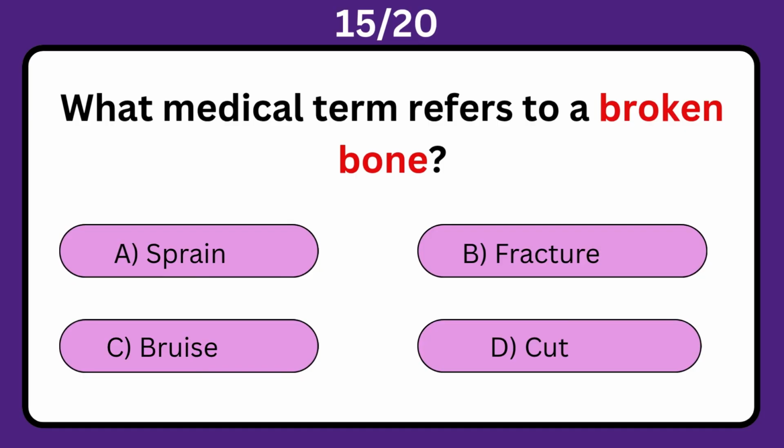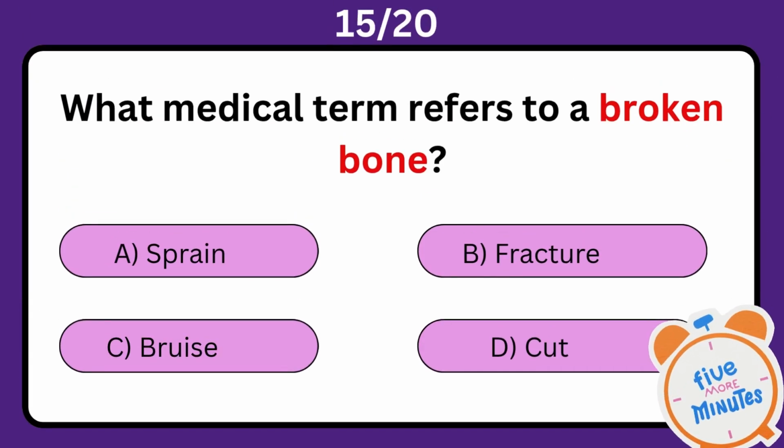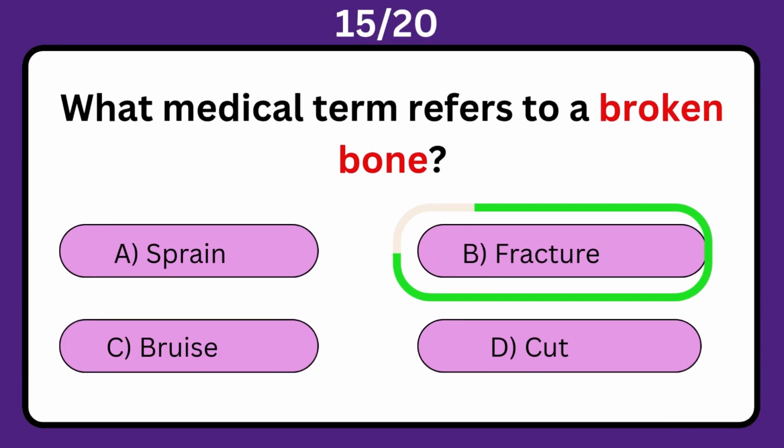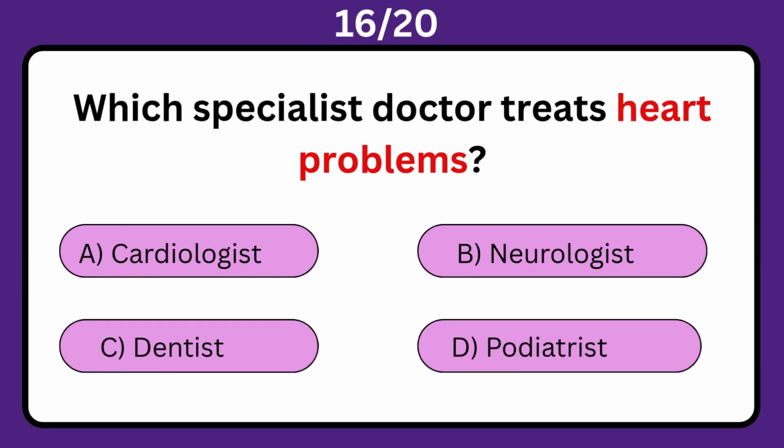What medical term refers to a broken bone? A. Sprain. B. Fracture. C. Bruise. D. Cut. The correct answer is B. Fracture.